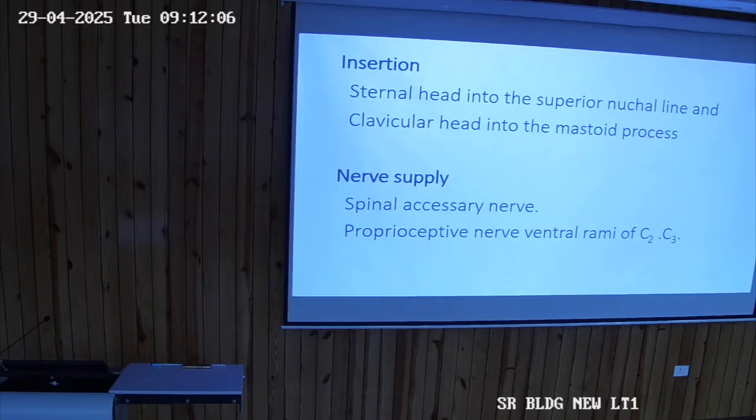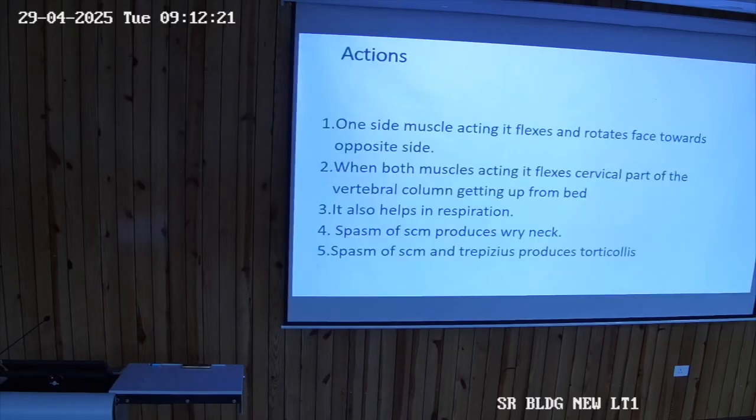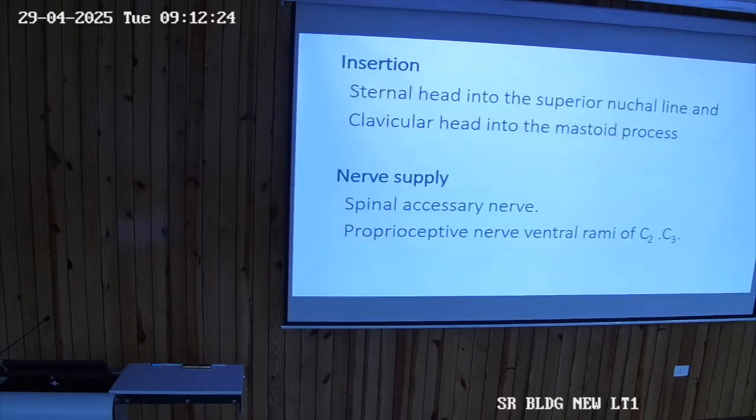The spinal part supplies only two muscles in the body, sternocleidomastoid and the trapezius. Then the proprioceptive sensations are carried by C2 and C3.